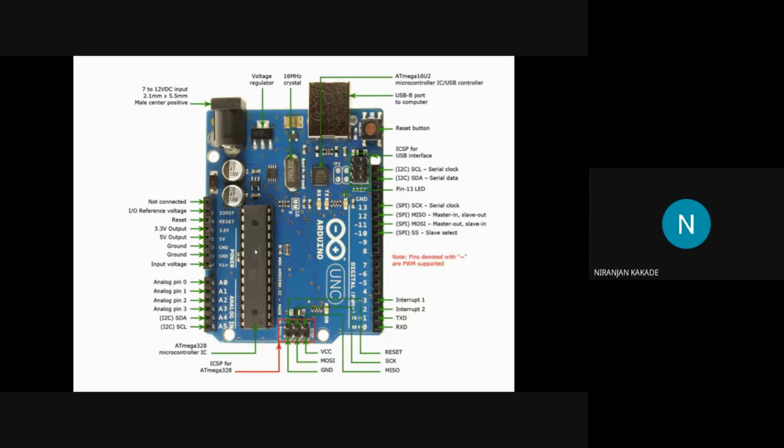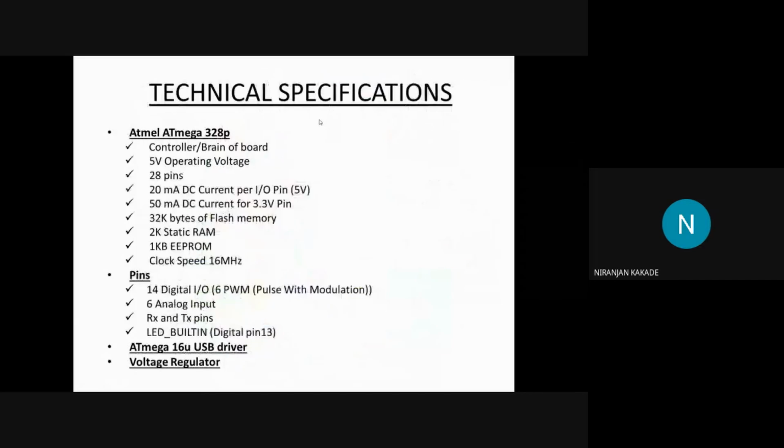But for that purpose, you have to have this crystal oscillator with it, because without it this chip cannot run the instructions. I will come to that point later. So this was about the Atmega 328P.